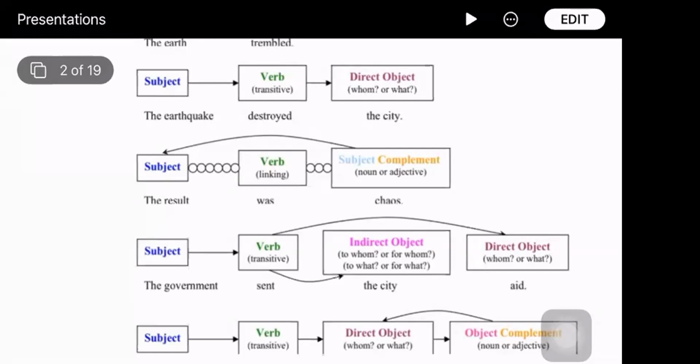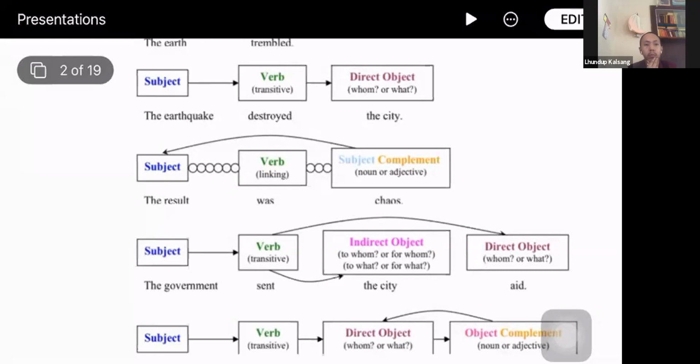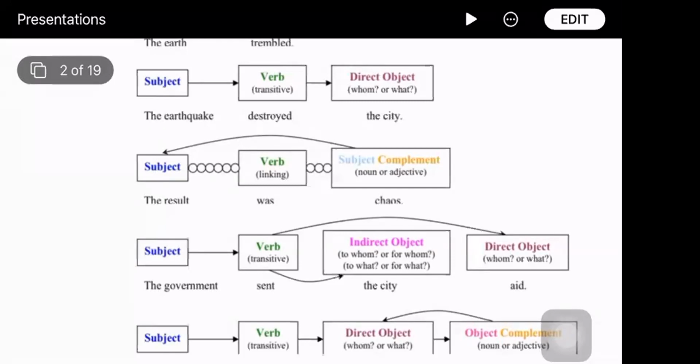Then the complement can be an adjective or a noun. She is a teacher. She is beautiful, an adjective. Linking verb pattern.